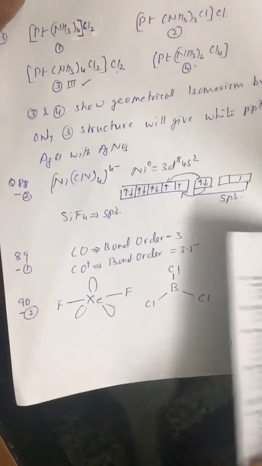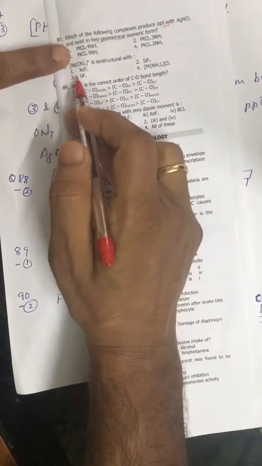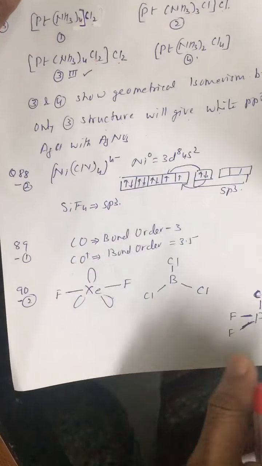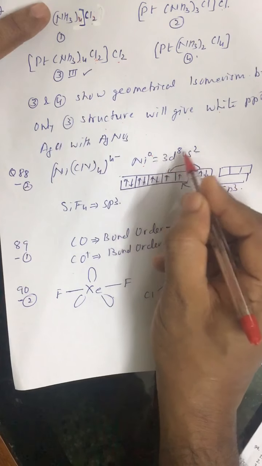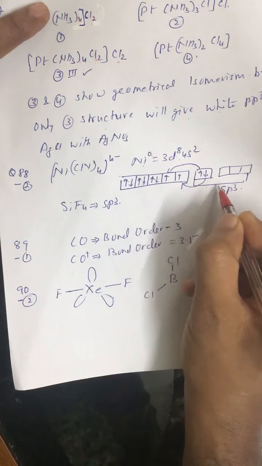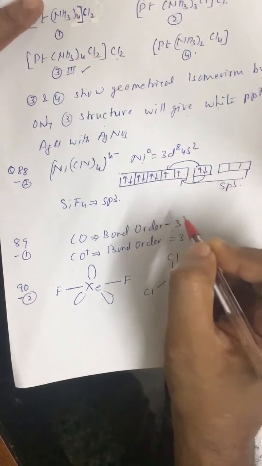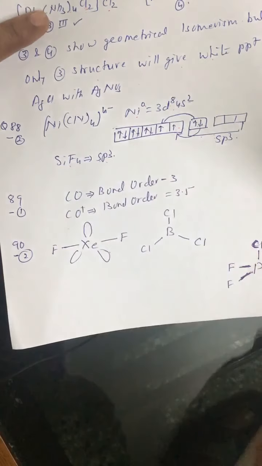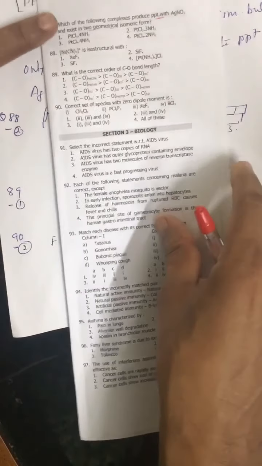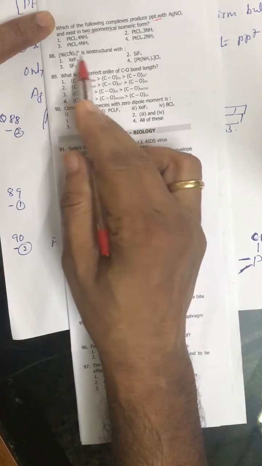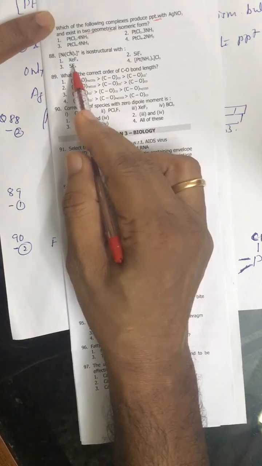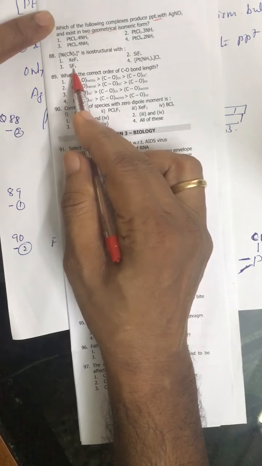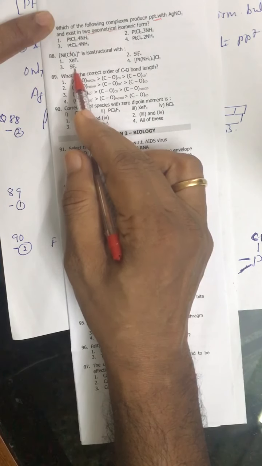Question number 88. Ni(CN)4 4 negative means Ni is in the 0 oxidation state, so d8s2. The hybridization is sp3, and we don't have any unpaired electrons. SiO4 is also sp3, so both are isostructural. Question number 88, isostructural with SiF4. This one is square planar. SF4 is seesaw shaped.